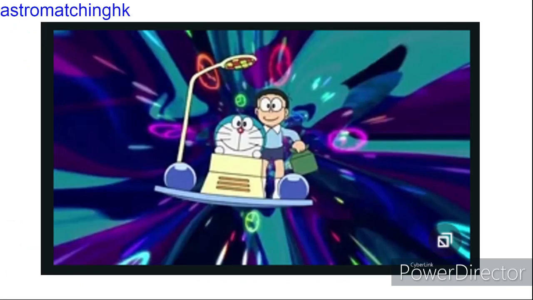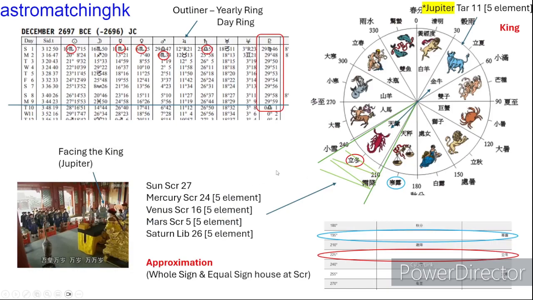Let's take the time machine and go back to the reference point of Chinese astrology about the 5 elements planets' location. If astrology theory works, despite the time of the planets being discovered by humanity, we can see a critical phenomenon that Pluto has changed its sign from Virgo to Libra. It can represent a drastic change to the social structure, and this is close to our point of interest for the starting reference time of the 4 rings and the 5 planets' location.